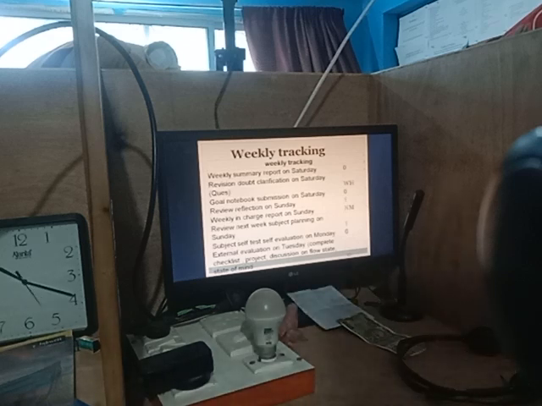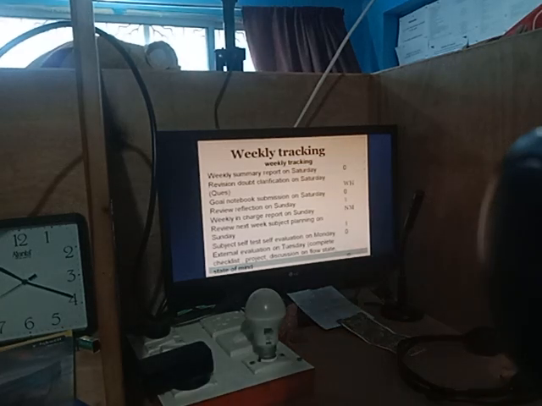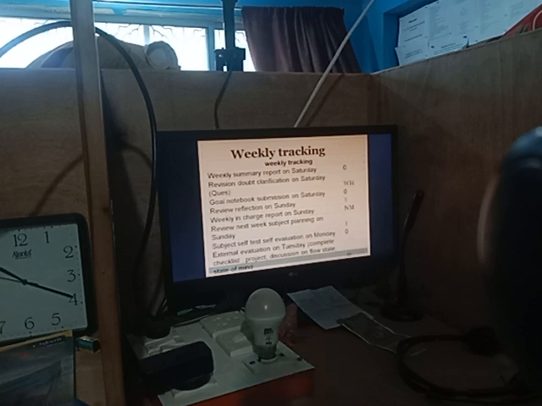Weekly tracking: there are 8 trackings in total. Revision doubt clarification on Saturday: today it will happen, so I wrote WH there. Goal notebook submission on Saturday: this week I did not submit my goal notebook by 4 o'clock, which is the deadline. Review reflection on Sunday: this is the review reflection I am doing.